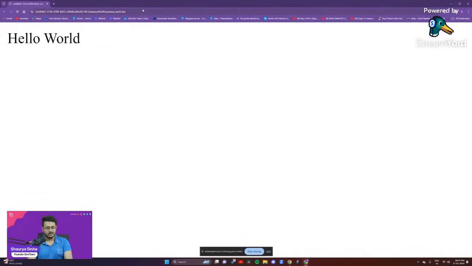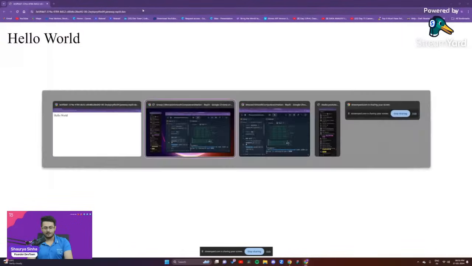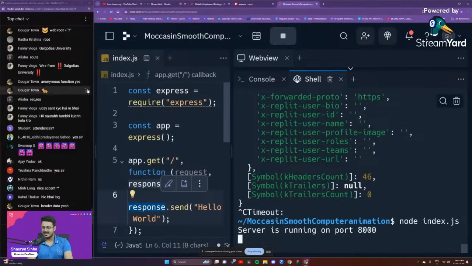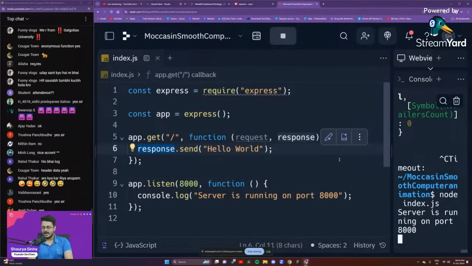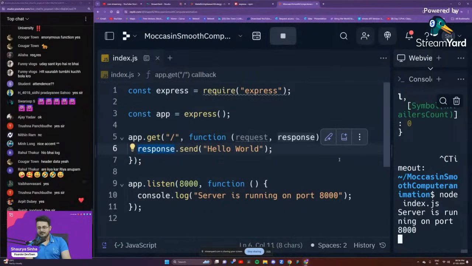Are you guys able to see this? Please let me know. The most basic thing, guys. Of course, we are going to go a little bit more advanced than that. But this is basically the hello world example to make you guys understand all these things. Are you guys able to understand this? Please let me know. Okay, so the next thing that we need to learn about is arrow functions, right?